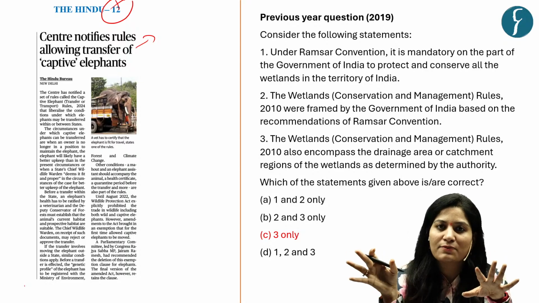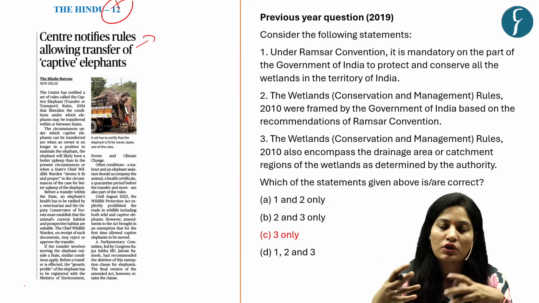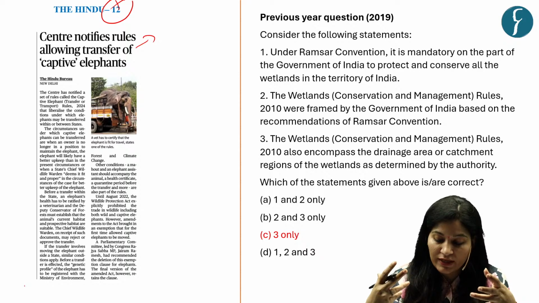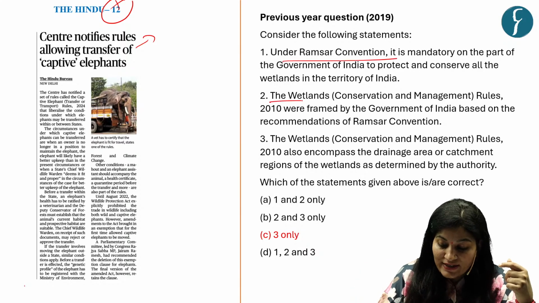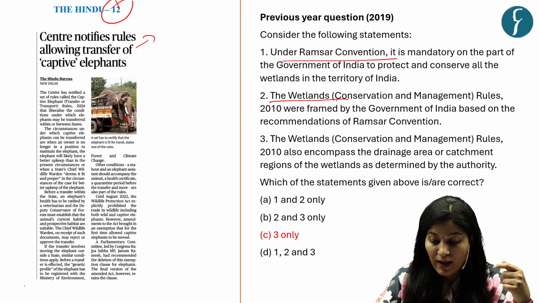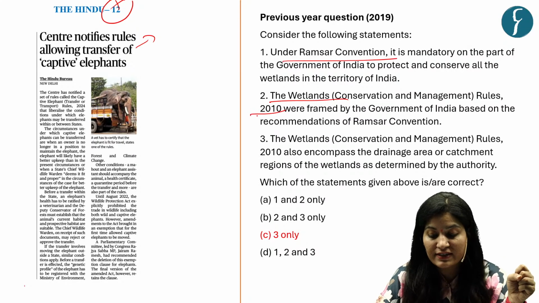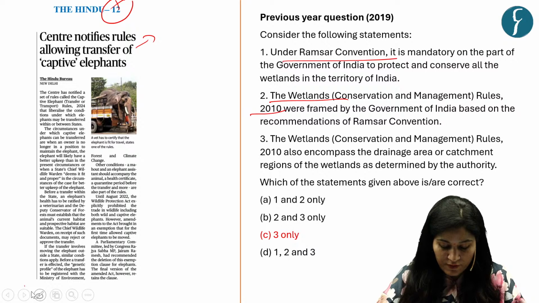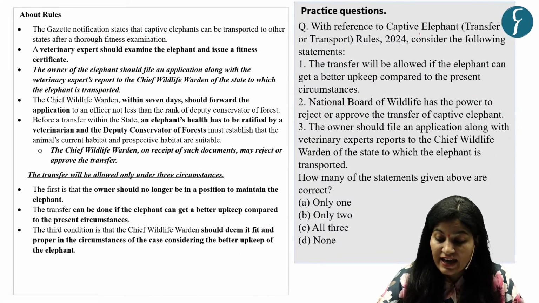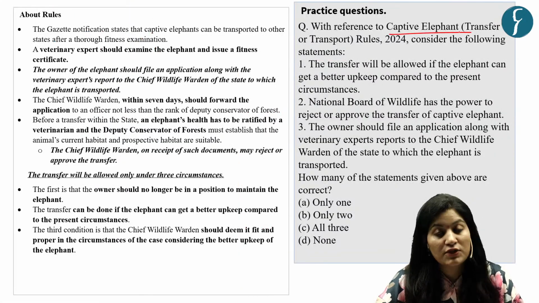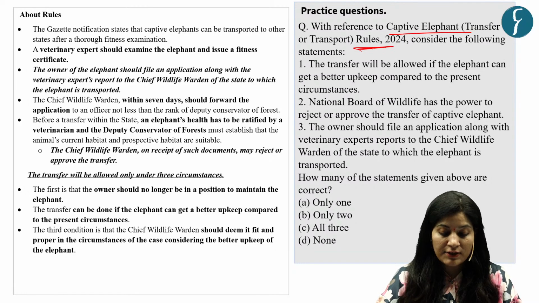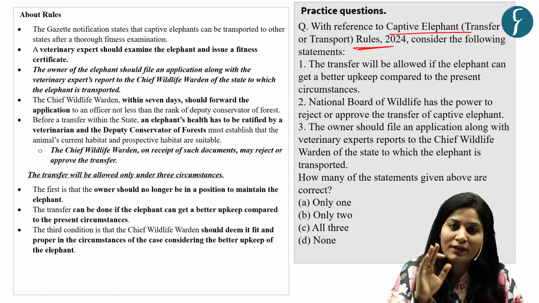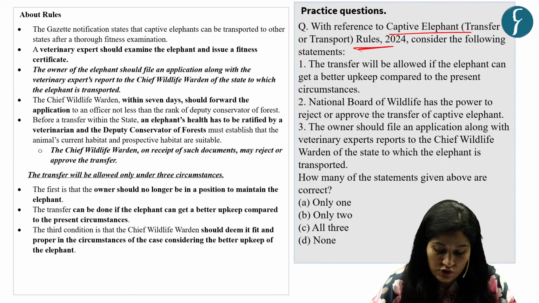Because UPSC has been asking questions on important rules and regulations, like there was a question on the Ramsar Convention, Wetland Conservation and Management Rules 2010. So on a similar theme, we have curated a practice question on Captive Elephant Transfer or Transport Rules 2024.